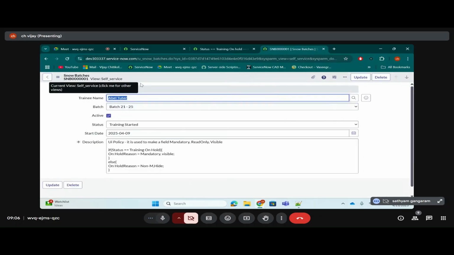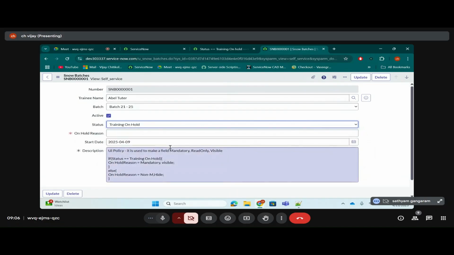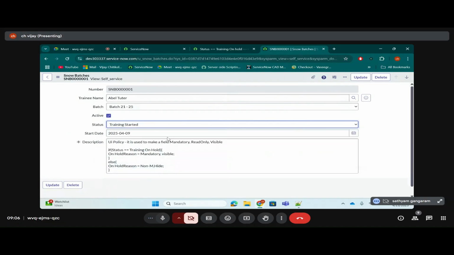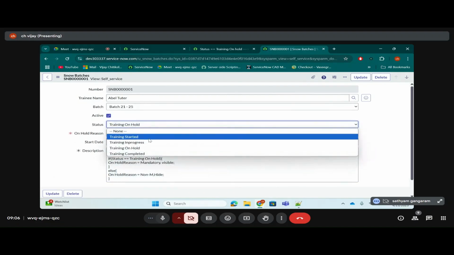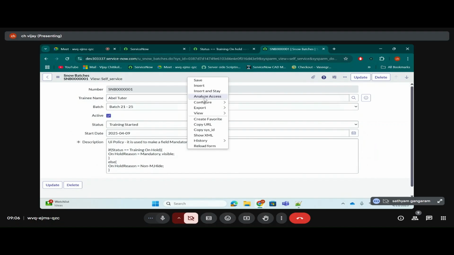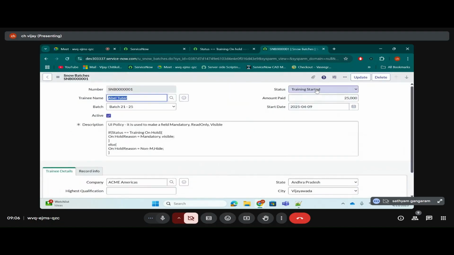Now, in which view am I? I was in self-service view. Is this UI policy running on self-service view also or no? Yes, it's running, right? Because it's working. Okay. Let me switch to default view. From the beginning, we are in default view only. Is the UI policy running in default view also? Yes, Vijay. So it is running on both the views.